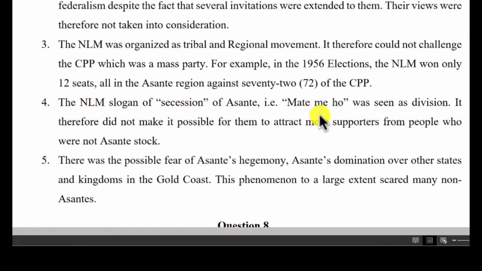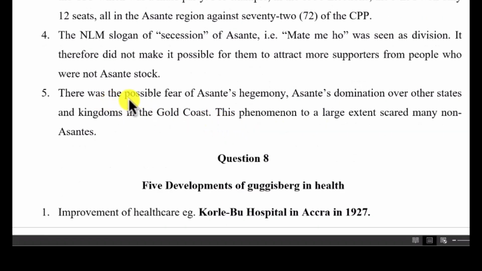Matemeho was a division. There was the possible fear of Asante hegemony, Asante domination over the states and kingdom of the Gold Coast. This phenomenon, to a large extent, scared many non-Asantes not to vote for them. So these were some of the factors that went against the NLM.